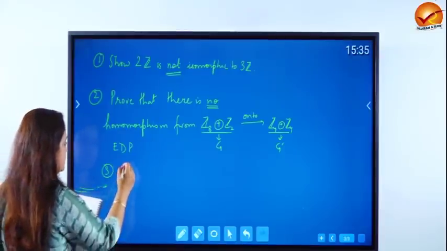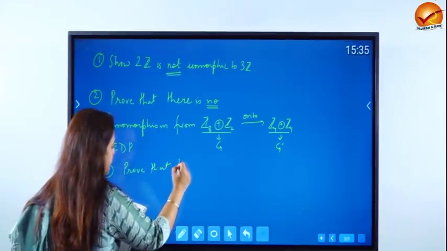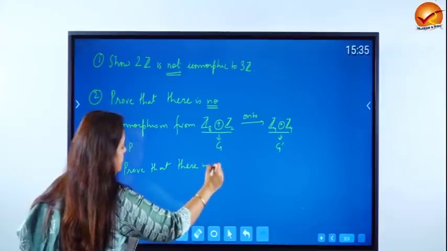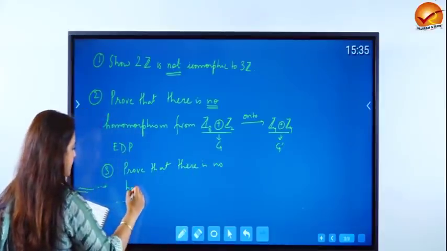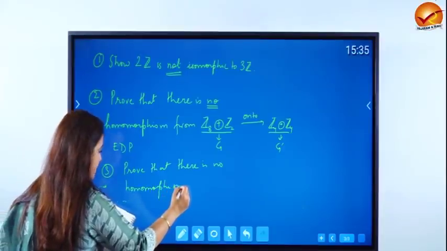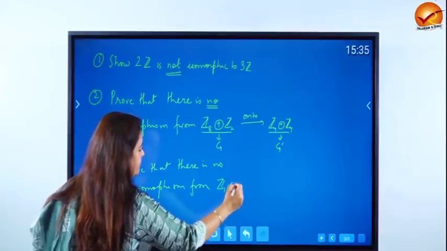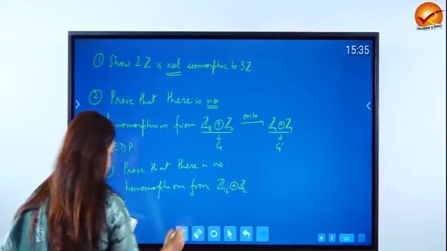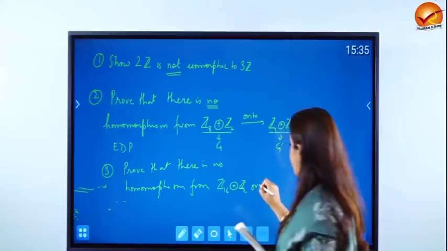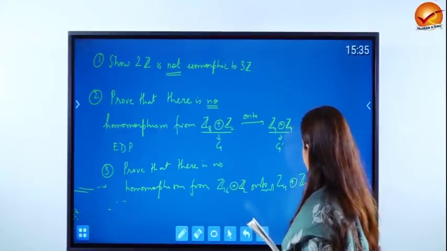Last similar question is prove that there is no homomorphism from Z16 EDP Z2 onto Z4 EDP Z4.